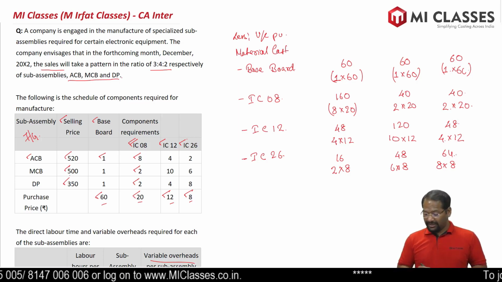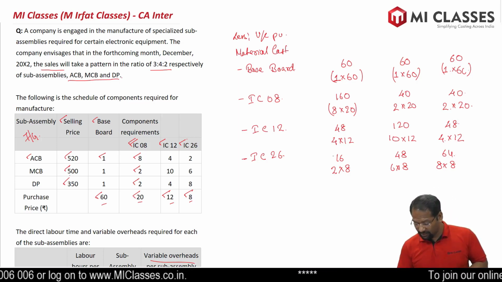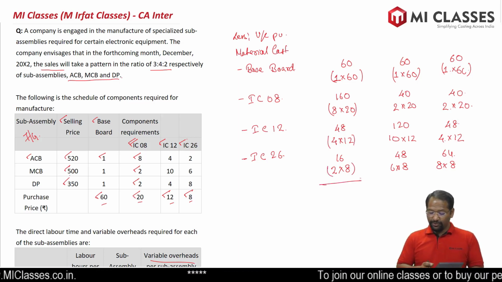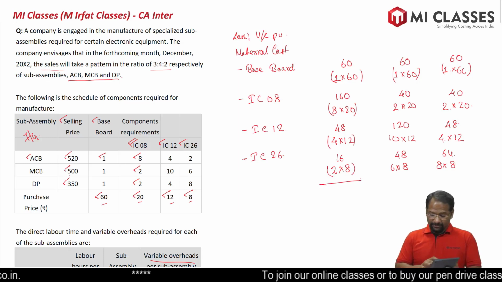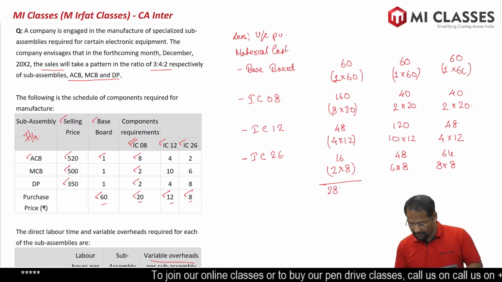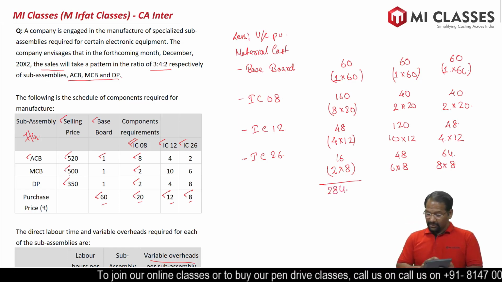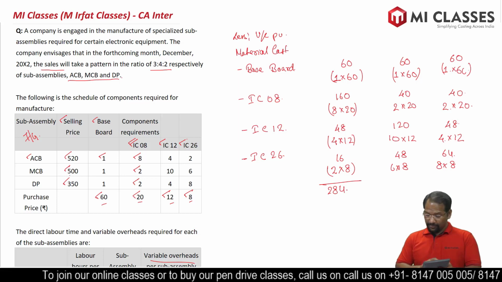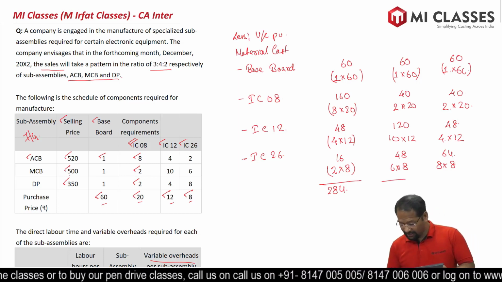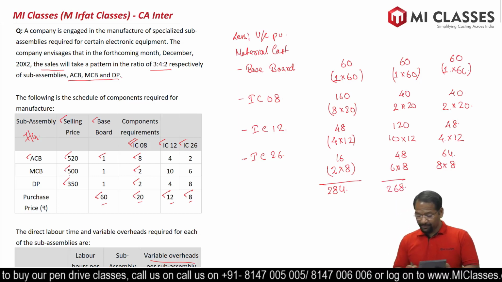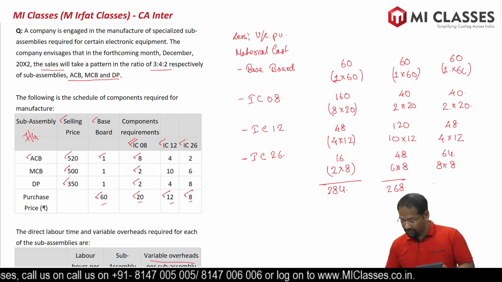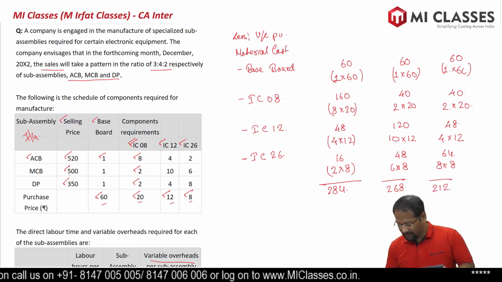Alright. So let's add all the material cost first. We are adding all these numbers. Carefully add, no mistake. So 60 plus 160 plus 48 plus 16, we got material cost 284. Next one, 60 plus 40 plus 120 plus 48, we got material cost 268. Third one, 60 plus 40 plus 48 plus 64, we got 212 rupees as material cost.